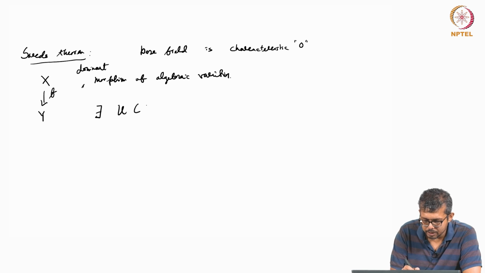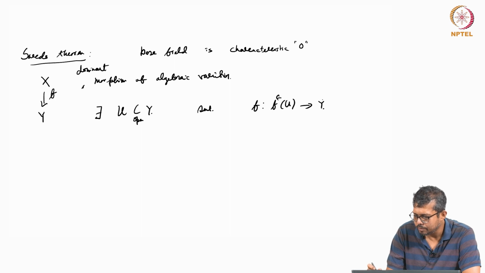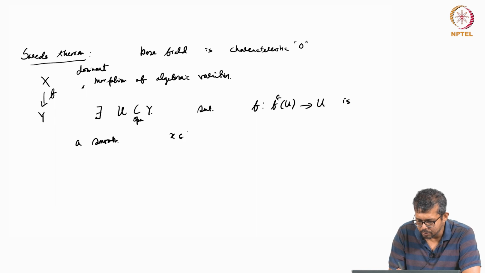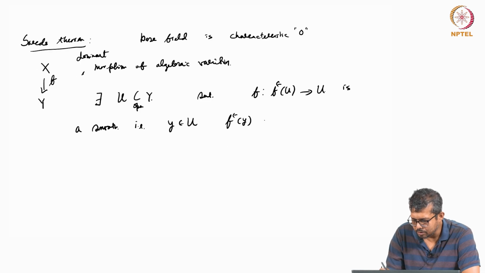So there exists an open subset U in Y such that when you restrict f to f inverse of U to U, it is a smooth map. In other words, for every y in U, f inverse of y is smooth.